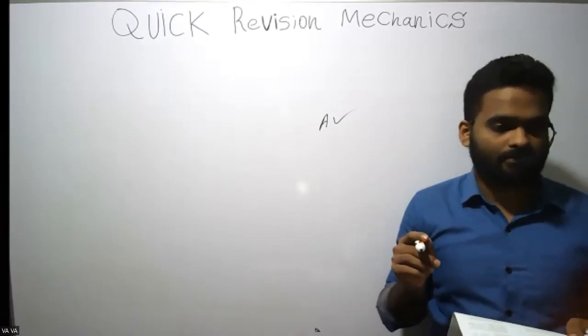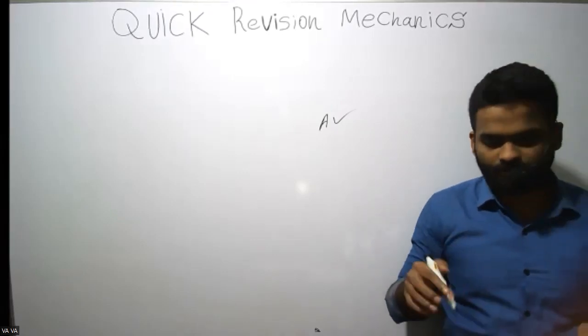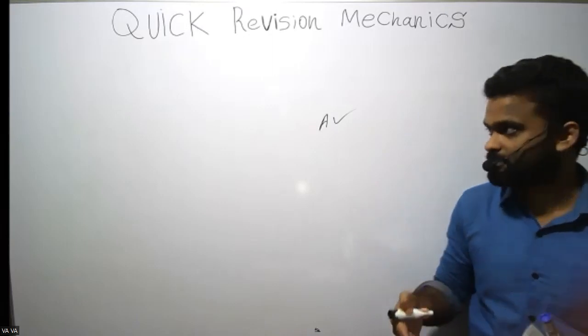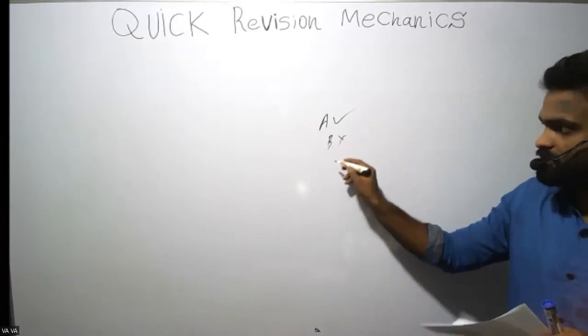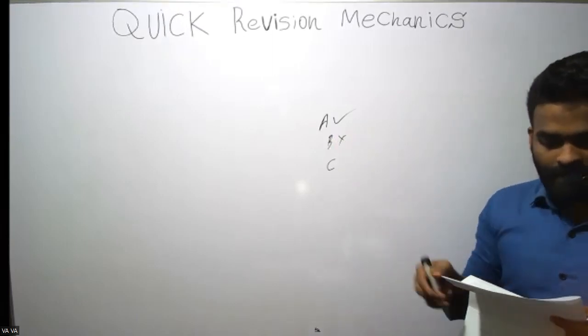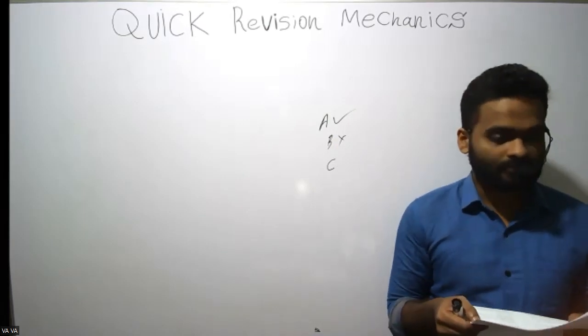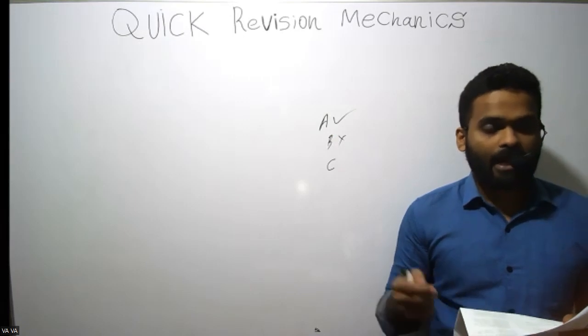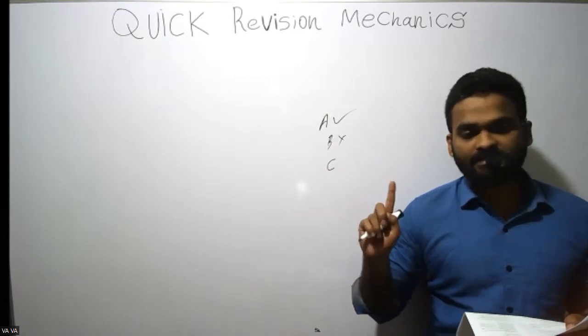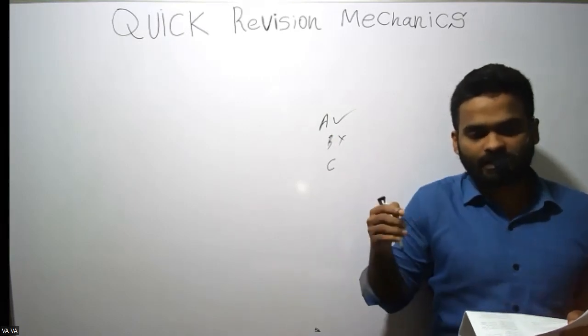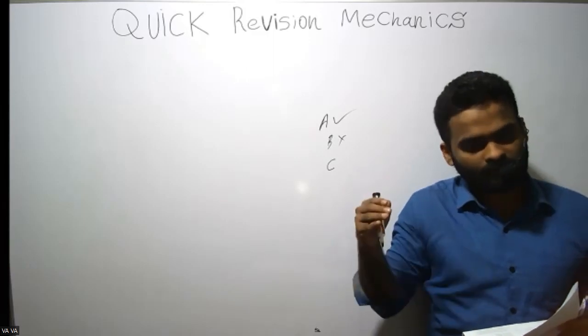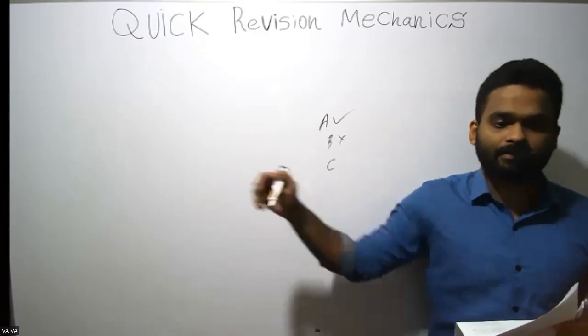Distance cannot be zero? Distance can be zero. If you remain at the same place, distance is zero, right? So B is wrong. C, distance traveled does not decrease with time. That is true. Unlike displacement, distance does not decrease. It can remain at a constant value or only it can increase.